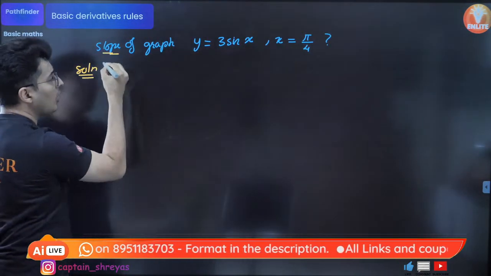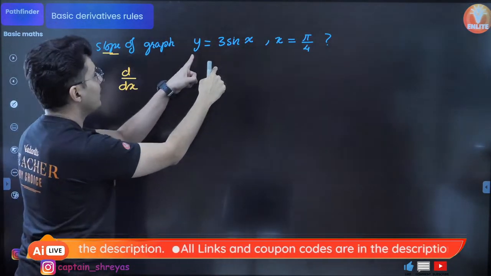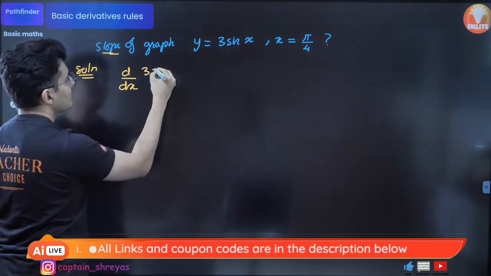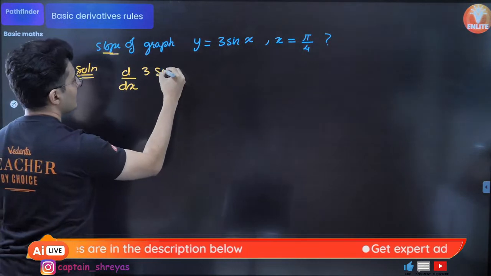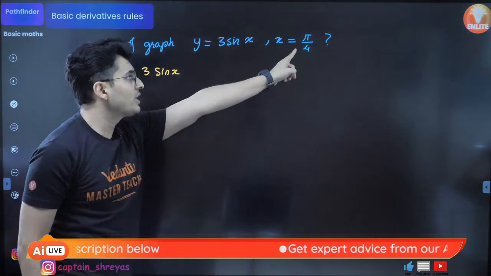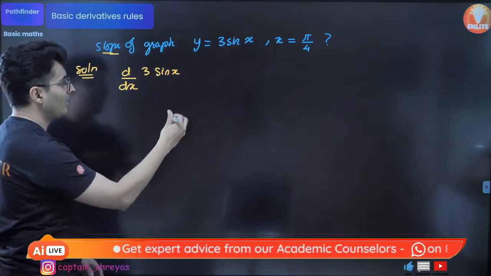When they ask you slope, slope means derivative. That means they are asking you d by dx of the function 3 times sine of x. But at which point? I'll substitute it in the end. Do not substitute it before, you will get a wrong answer then.